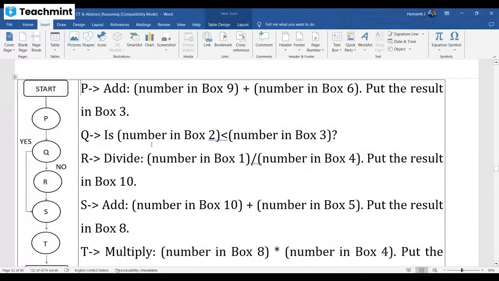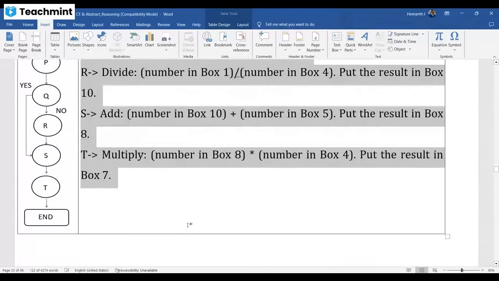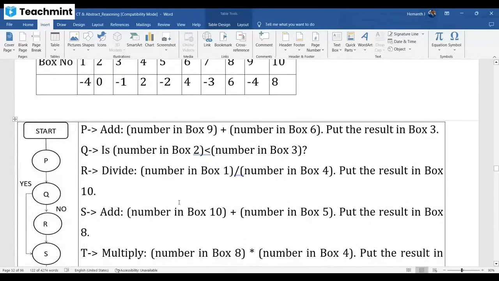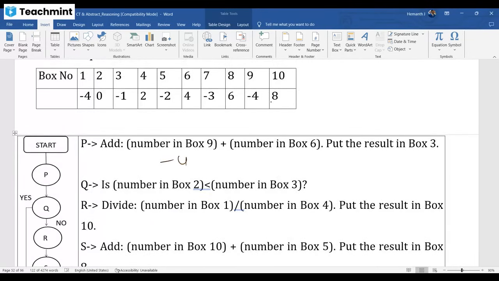Here you have to start the process. They've given a decision loop, the process step by step, which one to go to. They've given boxes also. First step is you have to start at P. What does P indicate? Add number in box 9 plus number in box 6. What is the number in box 9? You check it out. It is -4. Then the number in box 4 is +4. Adding, the result is 0 that you need to update in box 3. So box 3 should be updated to 0.